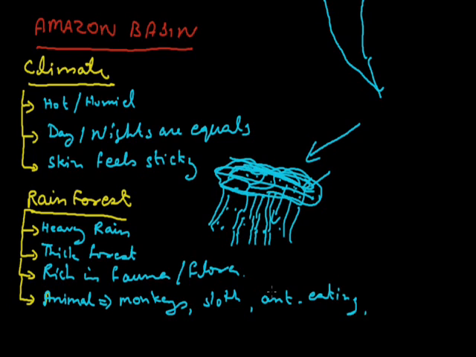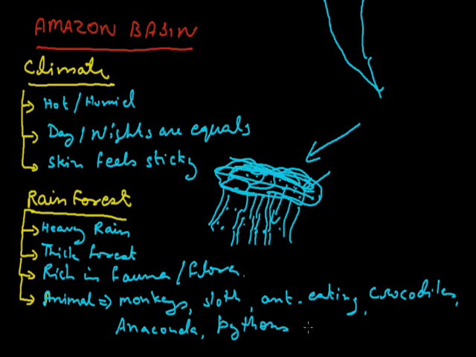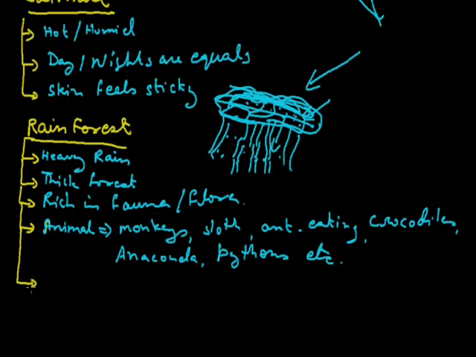These ants are very dangerous. The area is full of water, so we also find water species like crocodiles, the world's longest snake, anaconda, pythons, etc.